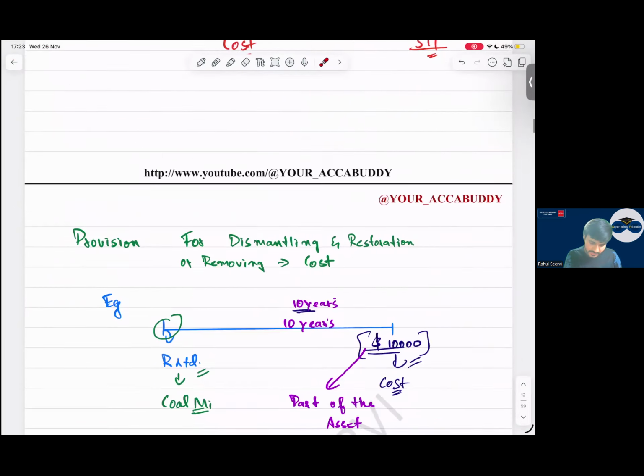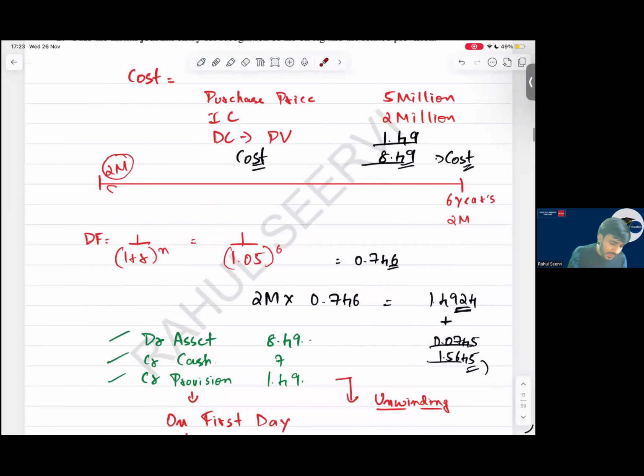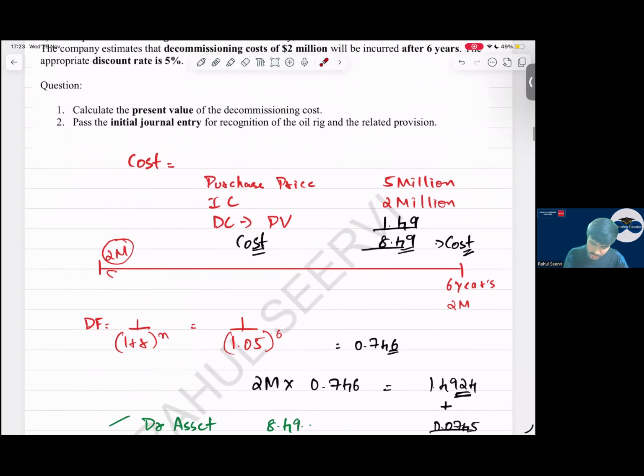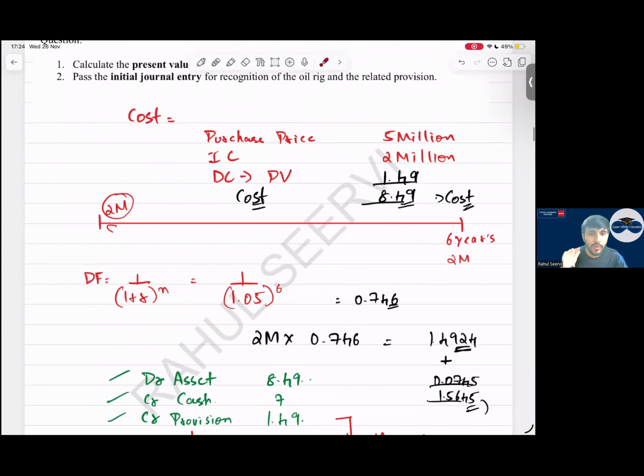Then for dismantling, I hope everyone knows. See here, A Limited purchases an oil rig for 5 million. Installation cost is 2 million. Decommissioning cost is 2 million after 6 years. So this 2 million, will we discount or not? Yes, we will discount it. When I discount, I get 0.76, and I multiply with this, I get 1.492. The discount factor is this, I get this value.